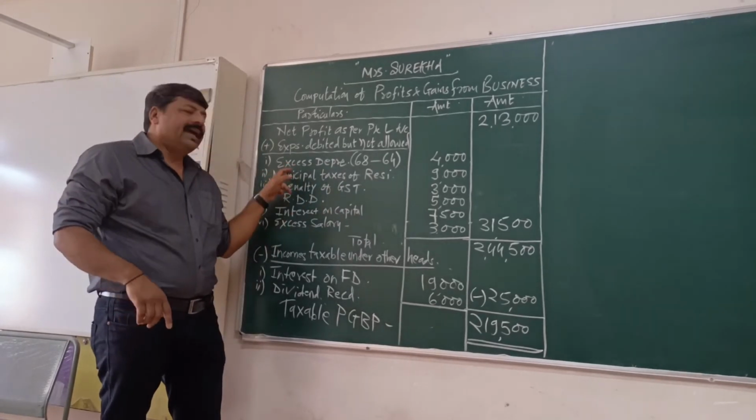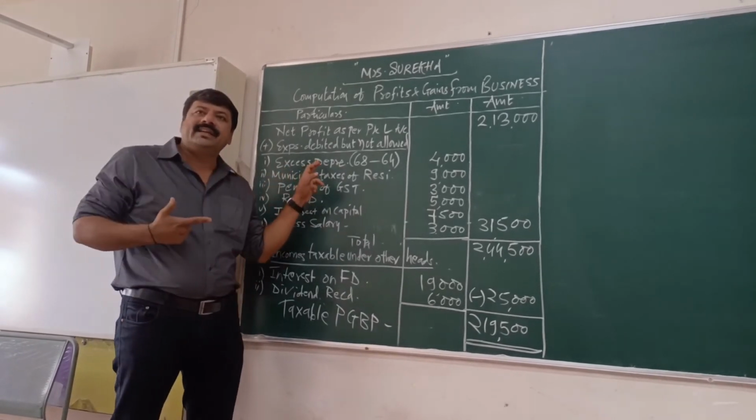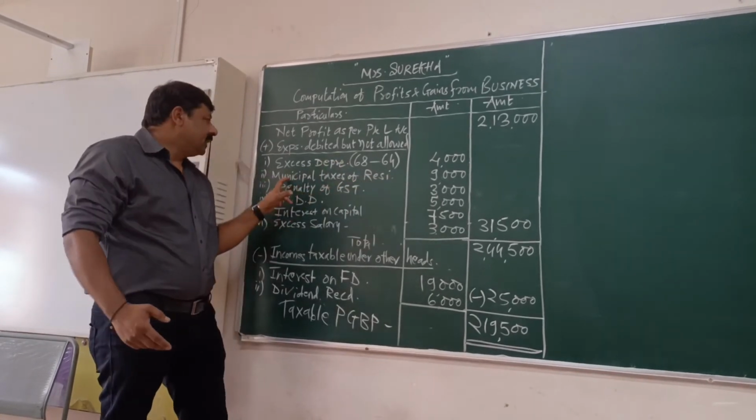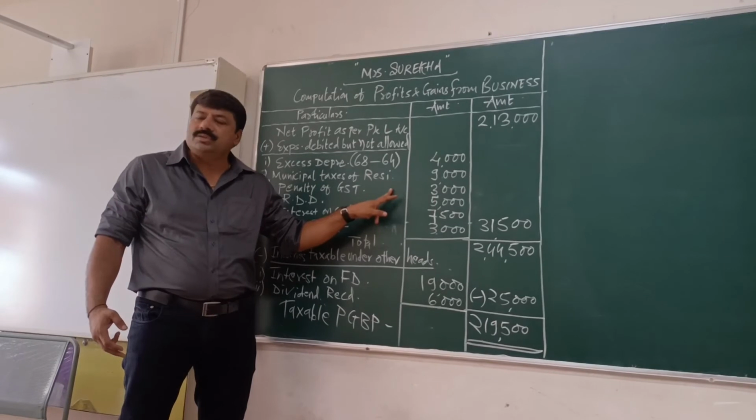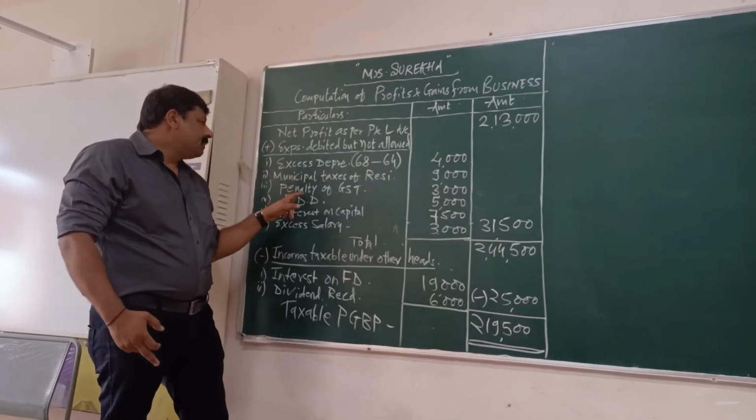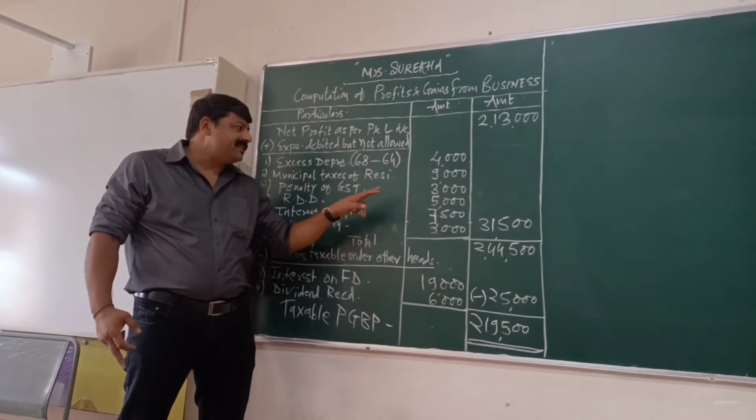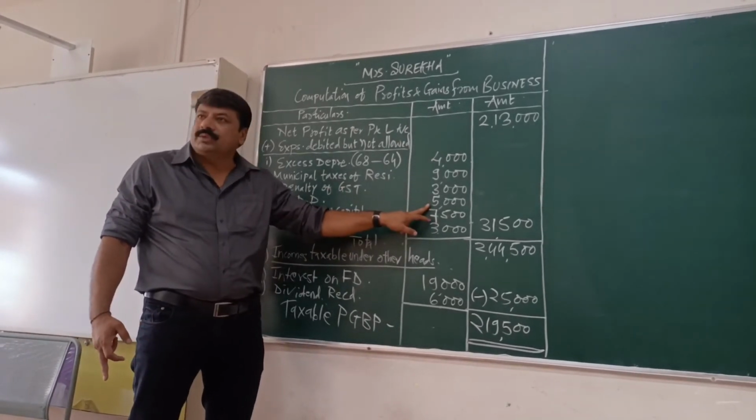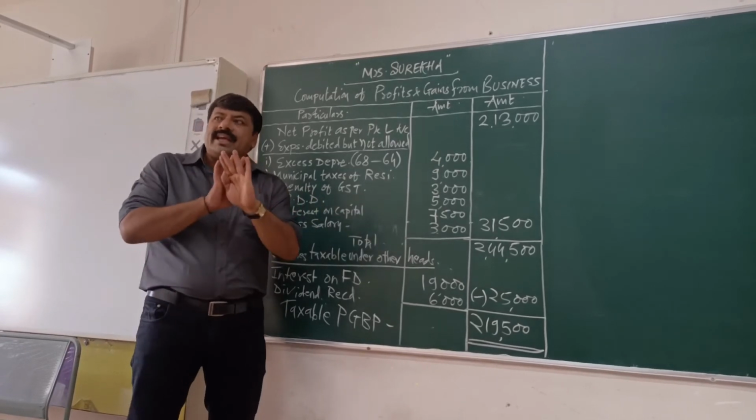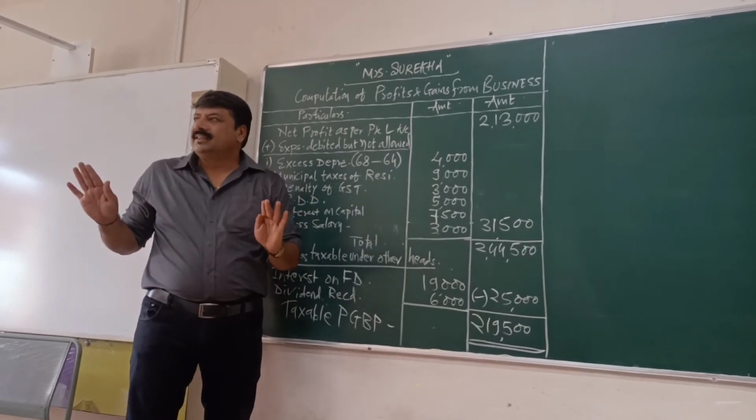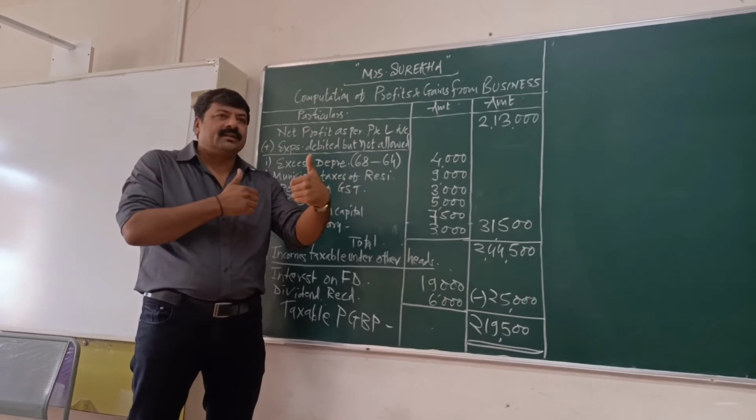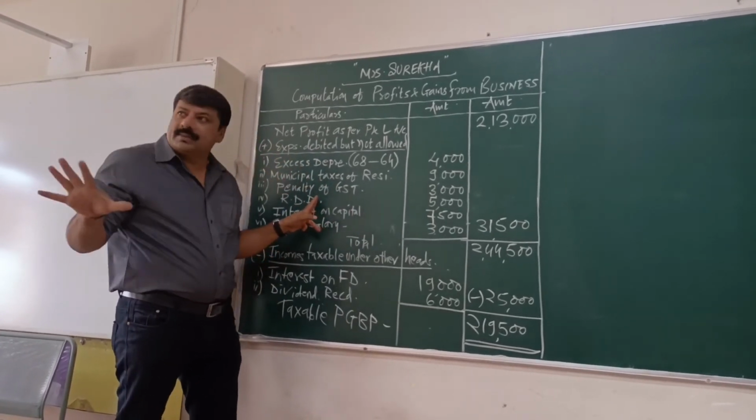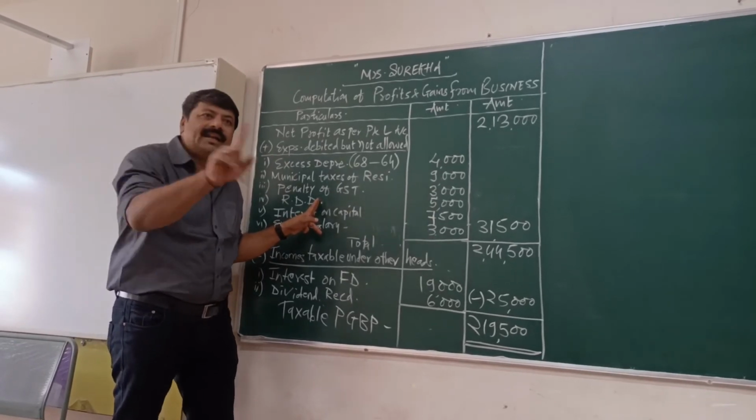What is not allowed? Excess depreciation is there. 68,000 minus 64,000, so 4,000. Then municipal taxes of residential house 9,000. Penalty of goods and services tax 3,000. Reserve for doubtful debts 5,000. Reserve do not mean actual loss. Is that clear? Reserve is a provision. It will be added back. Interest on GST is allowed, but penalty is not allowed.